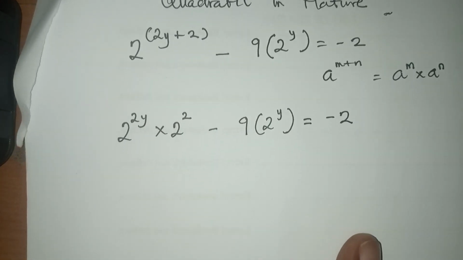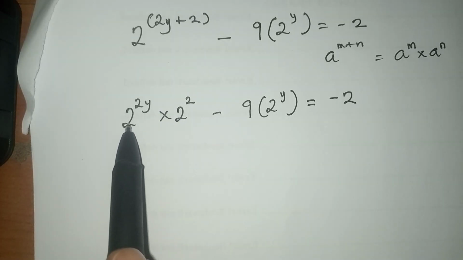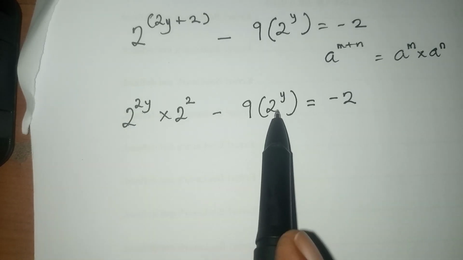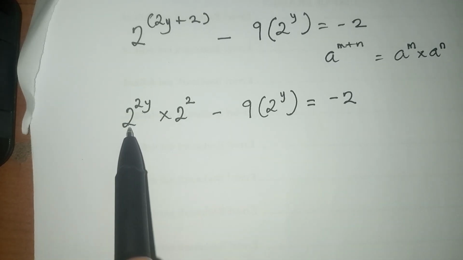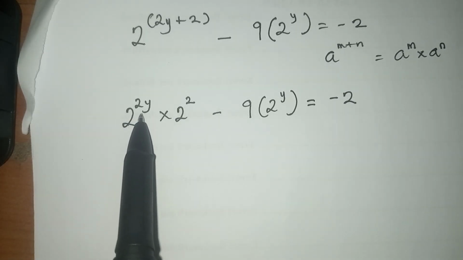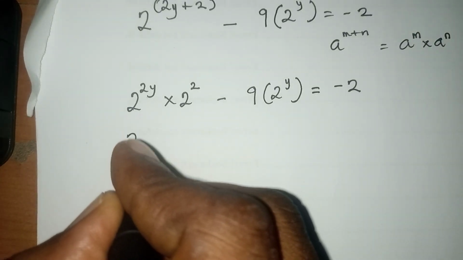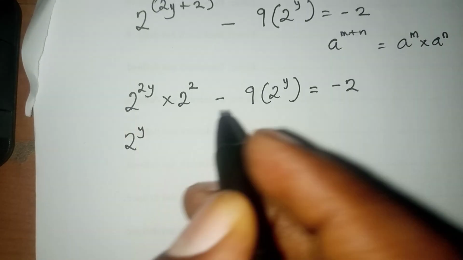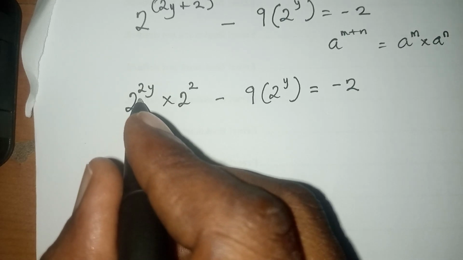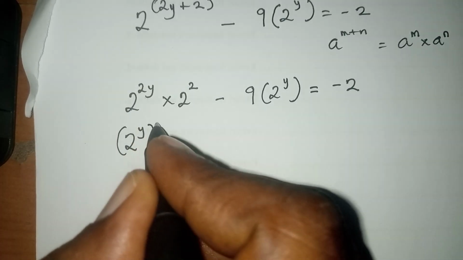All right. Fantastic. Now, these two here, can you see this 2 raised to power 2y and this 2 raised to power y in brackets? They look somehow similar. In order to simplify this, we write it in terms of 2 raised to power y, then into bracket 2.